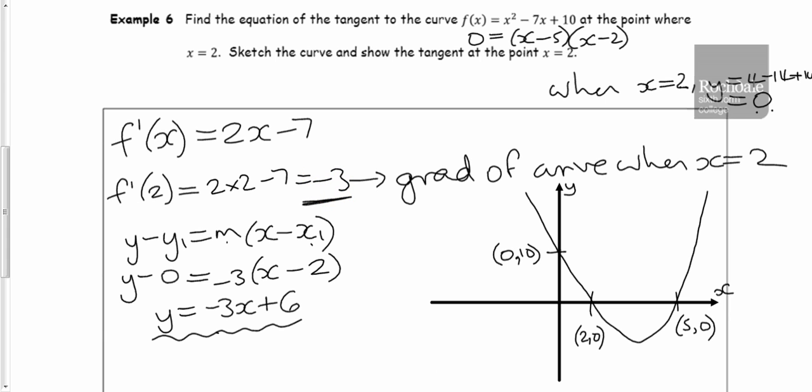So all I need to do now is show that line. So the tangent will just touch the curve at that single point. Now my curve's not super smooth, but make sure you understand that the curve and the line touch at a single point, at that point there where x is 2 and y is 0, and no other points. That's what a tangent does to a curve. That's the end of example 6.